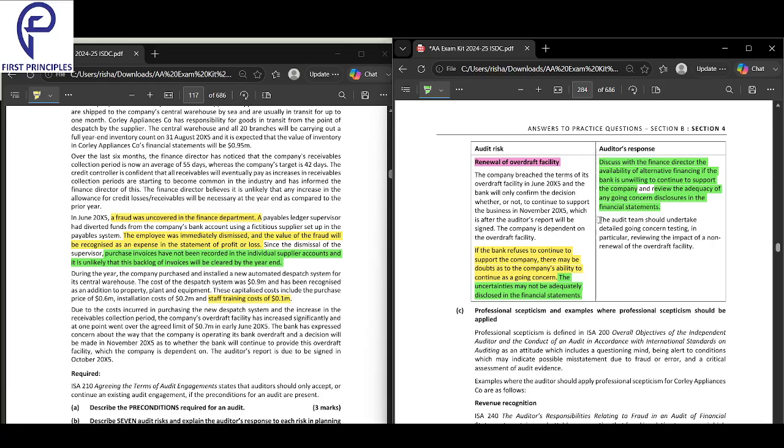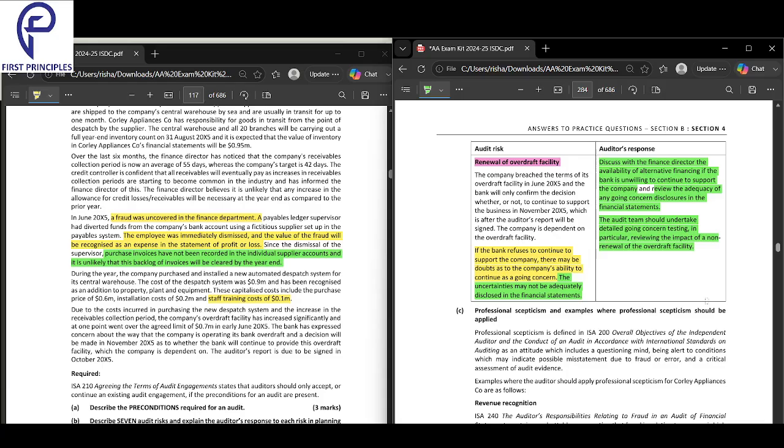And finally, the audit team should undertake detailed going concern testing. In particular, review the impact of a non-renewal. The audit team should do what? They should do detailed going concern testing, because if the bank doesn't give money, these guys can't continue business. And if they can't continue business, that means they have an uncertainty relating to going concern. And if they have an uncertainty relating to going concern, they have to disclose this. And if they don't disclose this, that is a problem.